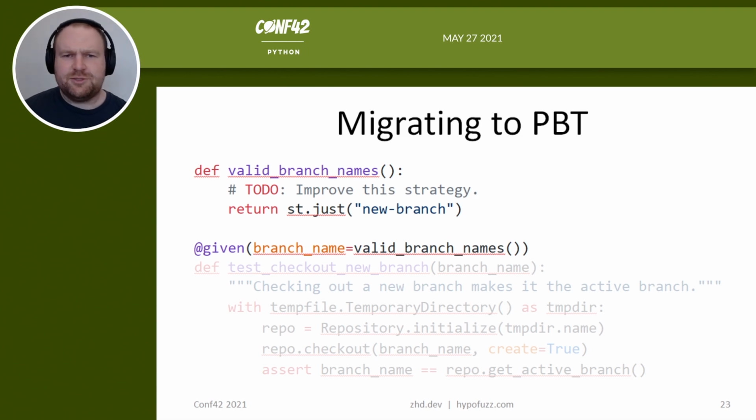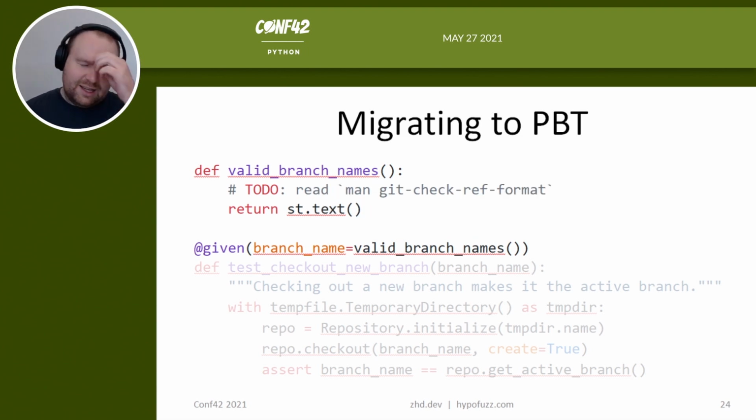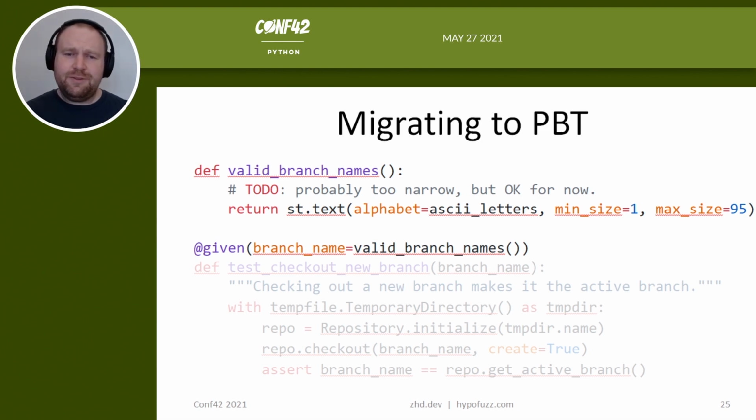And now it's time to try to improve our branch name strategy. As it turns out, Git has a pretty complicated spec for branch names. And then the various hosting services also put length limits on. There are certain things about printable characters. You can't start or end with a dash. You can't contain white space, except maybe sometimes you can. But we're just going to say, for simplicity, if your branch name consists of ASCII letters only and it's of a reasonable length, then the test should pass. And we'll come back and refactor that later if we decide it's worth it.